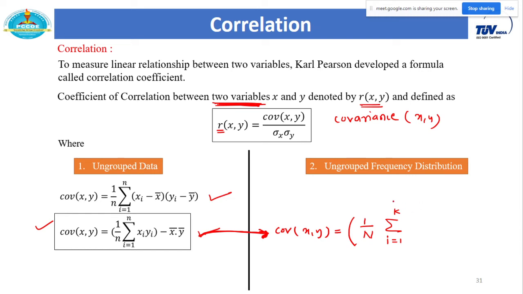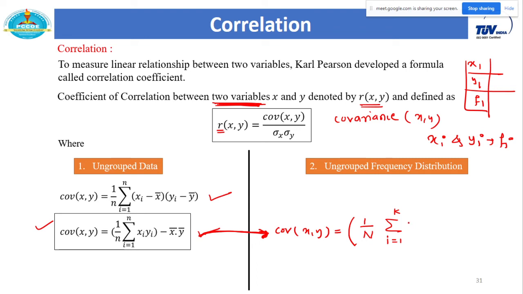Here we have to assume one more condition: the frequency of x1 and y1 is f1. With this restriction, the frequency of both xi and yi is fi, so it is the same for both. So can anyone tell me what the formula is for a frequency distribution with the same frequency?